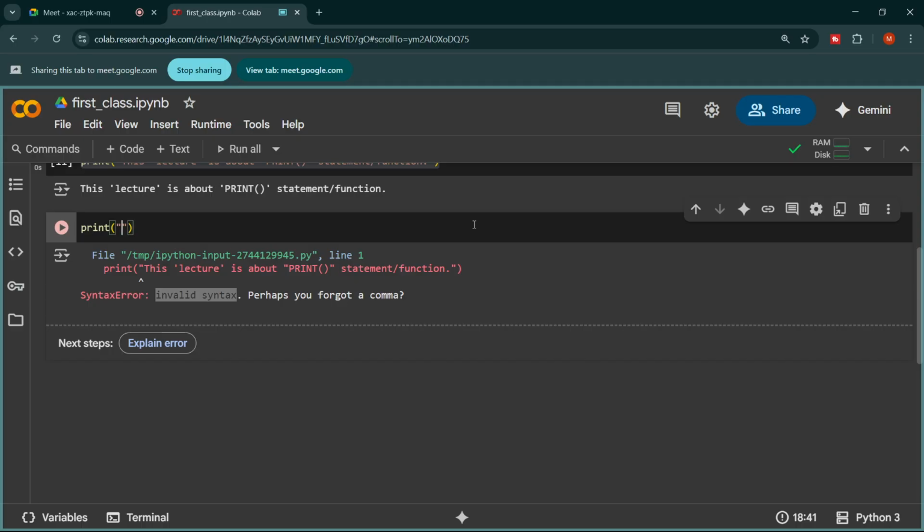But look, these two are bracket symbols, and these are a few letters, the word print, found outside the single or double quotation marks. So Python will not understand this and will give the error. Is this clear? What about others, please?